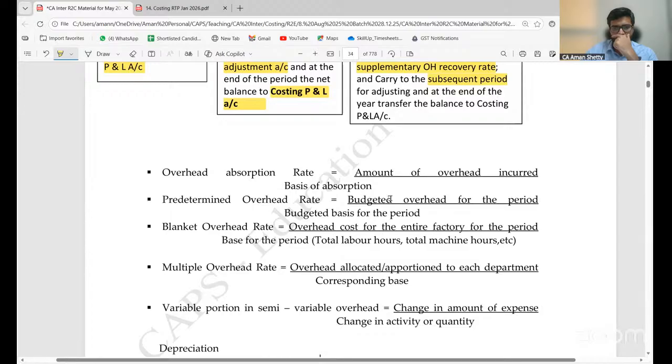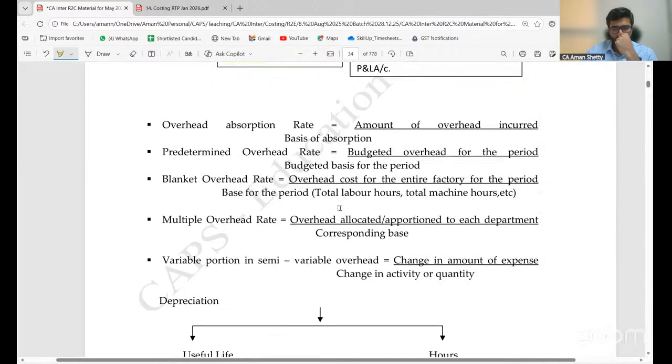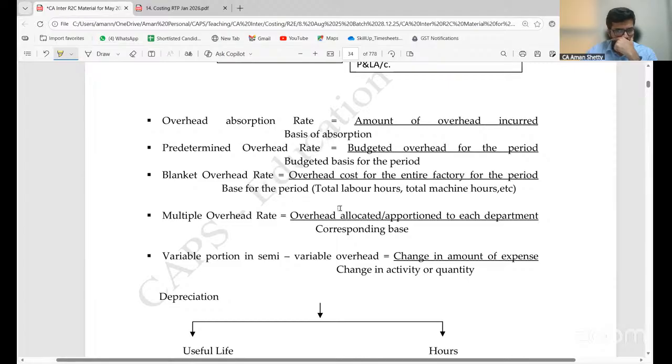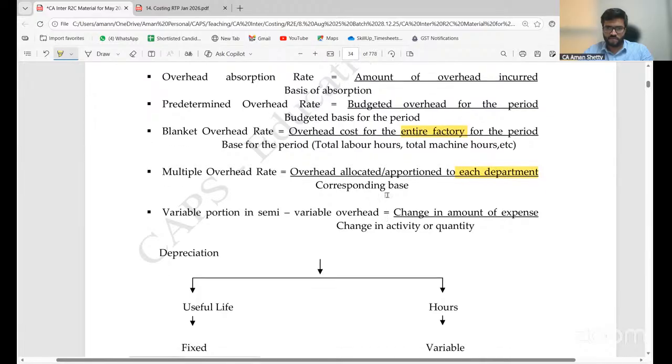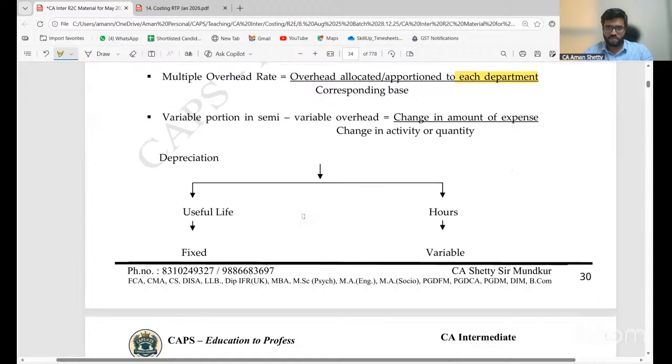Predetermined overhead rate: budgeted overhead for the period divided by budgeted basis for the period. Blanket overhead rate: overhead cost for the entire factory for the period divided by base for the period, that is total labor hours, total machine hours, etc. Multiple overhead rate: overhead allocated or apportioned to each department divided by corresponding base. Variable portion in semi-variable overhead: change in amount of expense divided by change in activity or quantity.